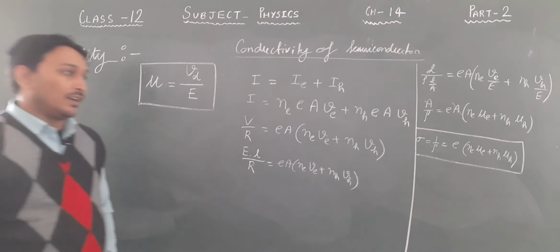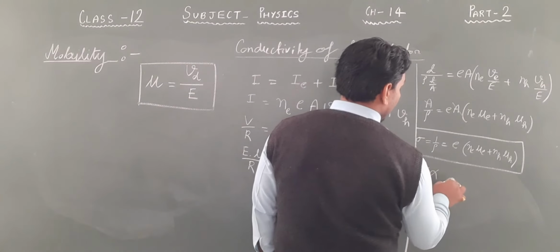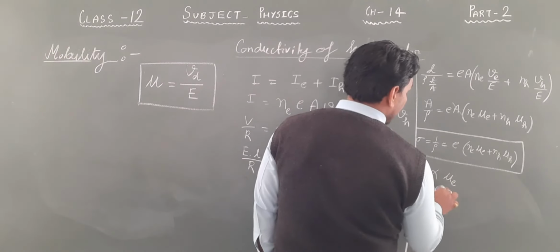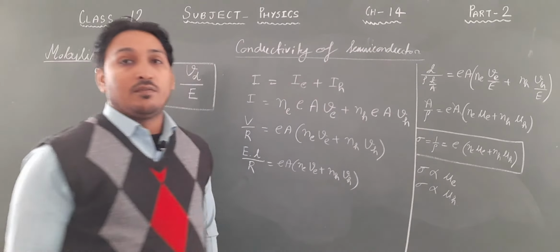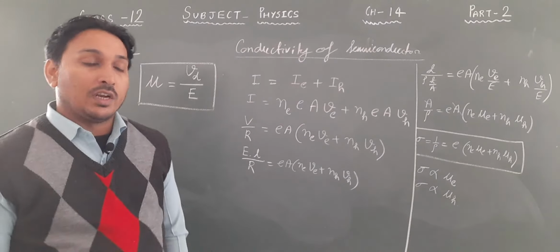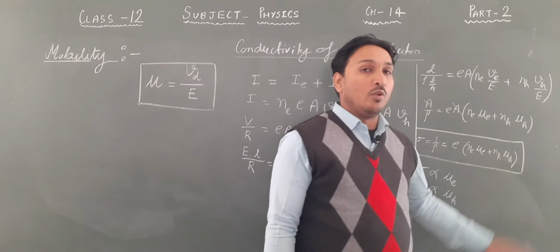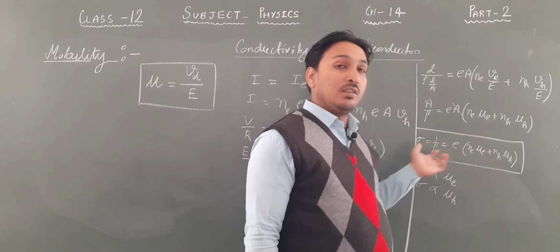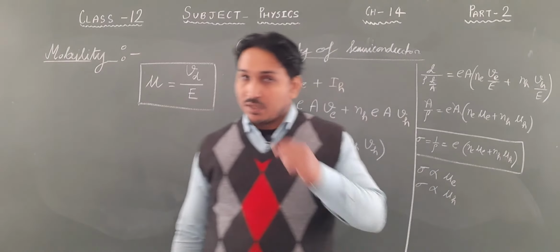Now you can see that conductivity depends upon what? Conductivity depends upon mobility of electron. Also it depends upon mobility of holes. The electrons have greater mobility, holes have less mobility, but moreover it depends upon mobility of both. Okay, so mobility is greater, conductivity is greater. So this is all about conductivity of semiconductor.